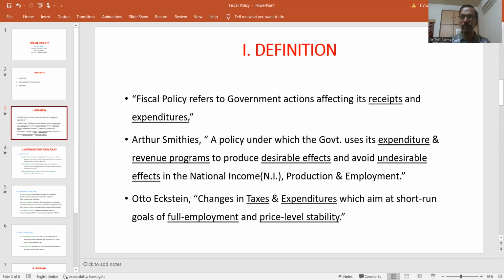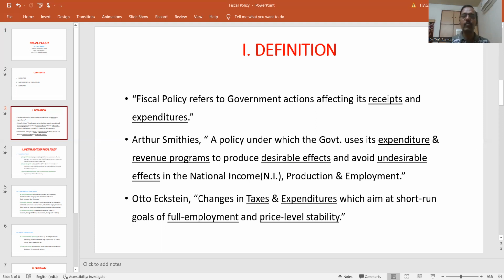Similarly, Arthur Smith defines the fiscal policy as a policy under which the government uses its expenditure and revenue programs to produce the desirable effects and avoid the undesirable effects in the national income, production, and employment. So in the first statement, we have come to know that anything that relates directly to the receipts and expenditure of the government is known as fiscal policy.